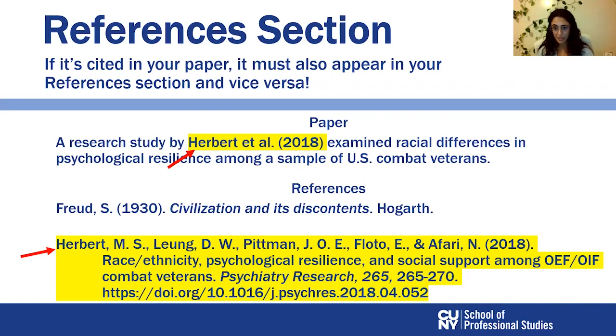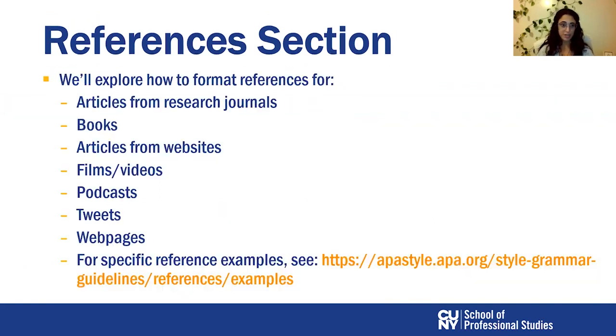Now, for the reference section, there are different formats of how to cite the full source depending on the type of the source.